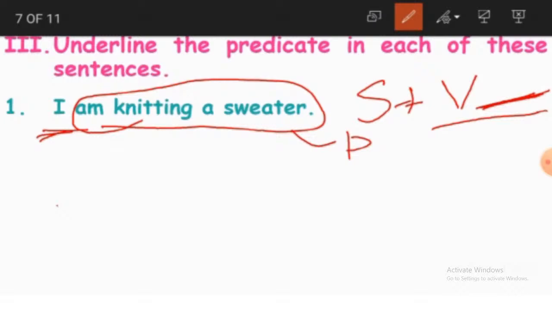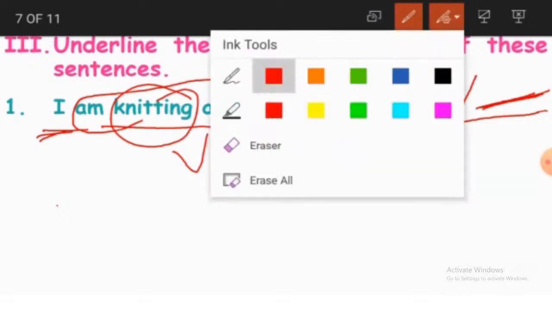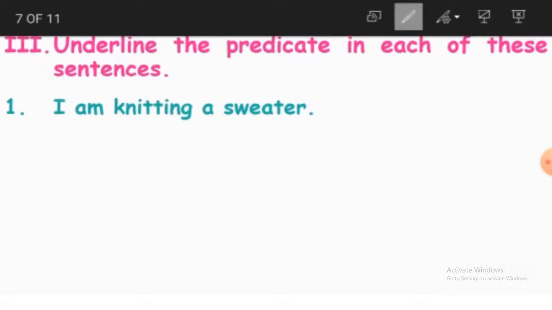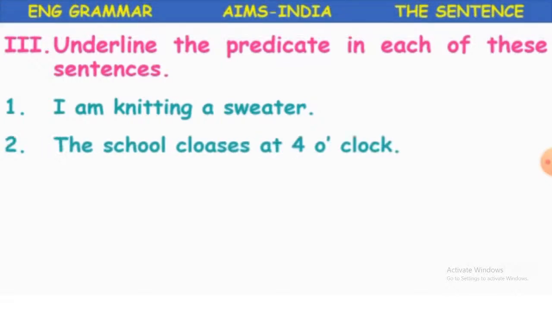So here, where is the verb? Knitting is the verb. Knitting, we are doing some work, that is knitting. What are we knitting? We are knitting a sweater. So I am knitting a sweater. This part of the sentence becomes the predicate. And if you go to the second sentence, understood, children?